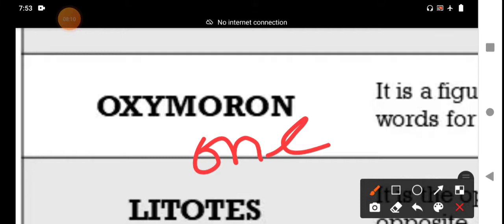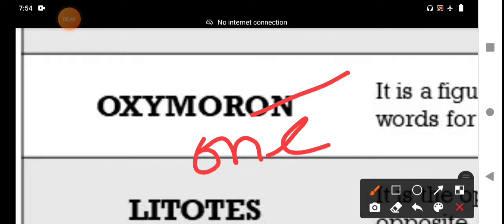It is likely that we have used, or at least heard, a few oxymorons in our everyday life. We are all listening to oxymorons in everyday conversations. Opposite or contradictory ideas or terms are combined as a single phrase. That is more important. Oxymoron, we are going to discuss this figure of speech.